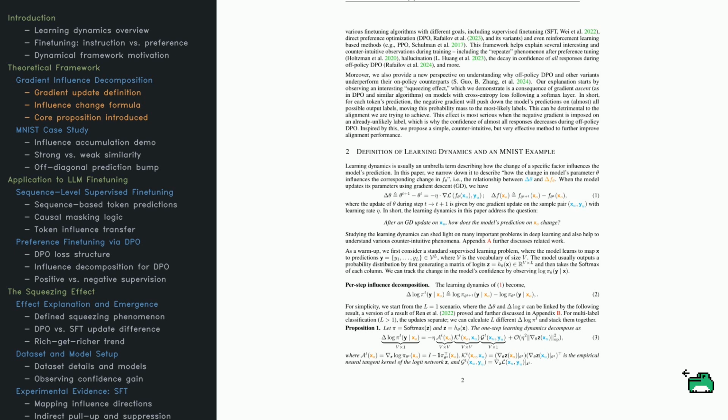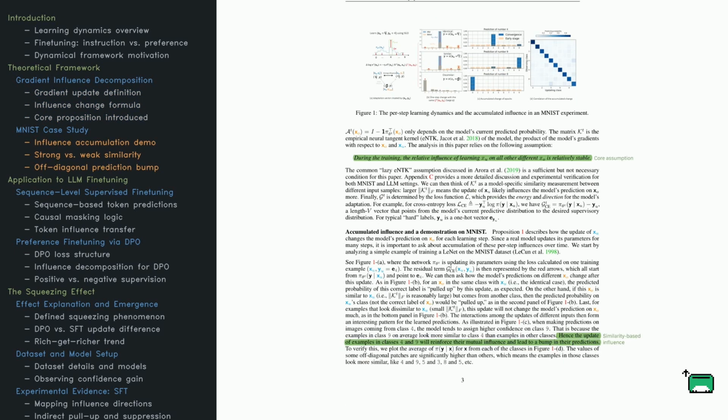The model predicts across a vocabulary by producing logits, raw scores, which get turned into probabilities. The key insight comes when they analyze the update for a single label prediction. They decompose the change in confidence into 3 parts. A matrix that adjusts based on the model's current belief, a kernel that measures how similar 2 examples are based on their gradients, basically, does learning from this affect that, and a direction vector pointing from the current prediction toward the desired labels. Stack these together, and you've got a formula that tracks the influence of a single training step. What's cool here is that this gives us a way to measure how training decisions ripple through the model's behavior, even on examples it never saw.